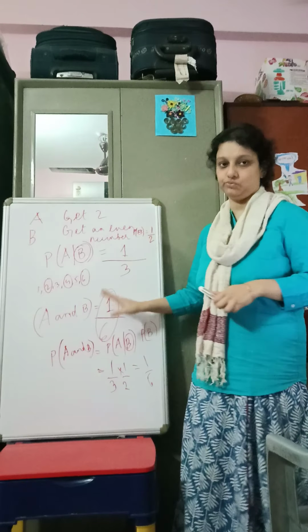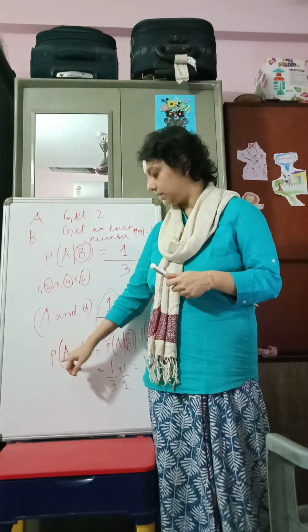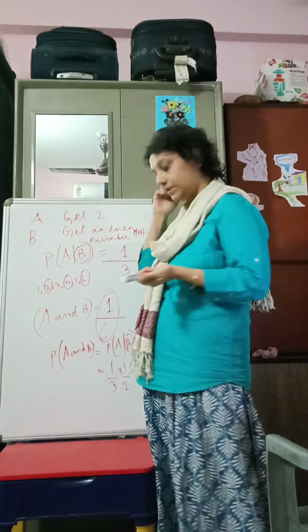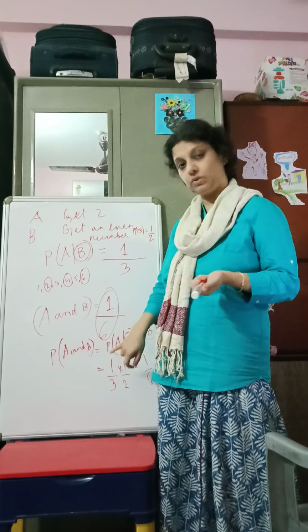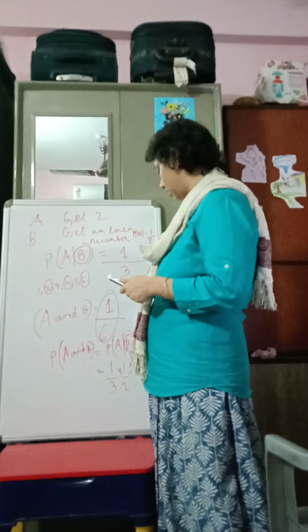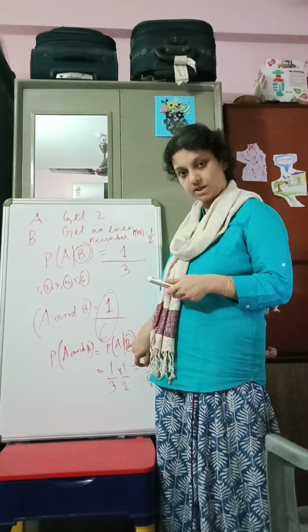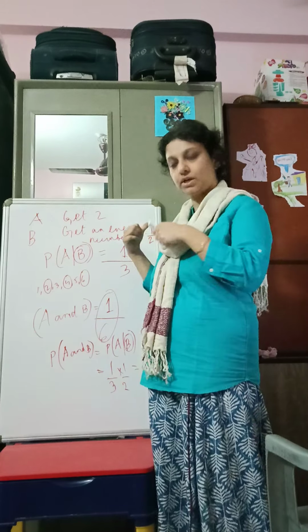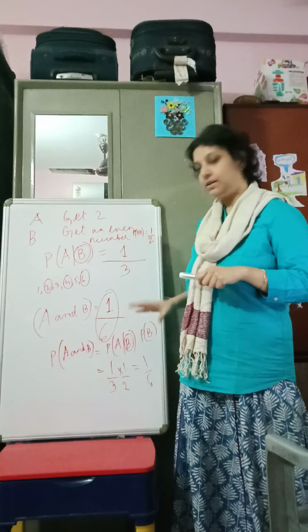This is always true. This is a mathematical truism, that the probability of the joint occurrence of 2 events would be equal to the unconditional probability into the conditional probability. Now when you look at conditional probability, you will have the unconditional probability of that particular event in the denominator.